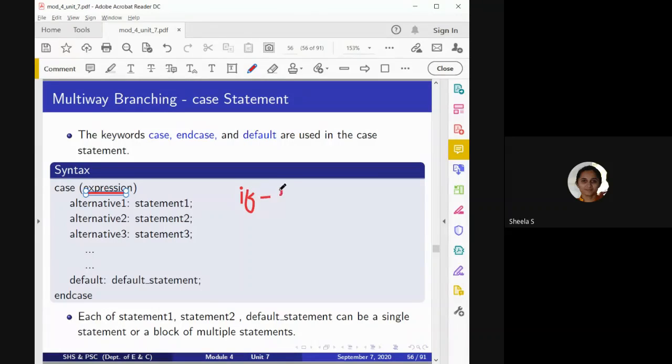But here, one more thing we have to remember: when we consider this conditional case statement, we consider only one expression, with all its different alternatives. If there are different expressions, then I cannot use only one case statement. I need to use a different case statement for each expression. Here I have taken the example of an ALU.